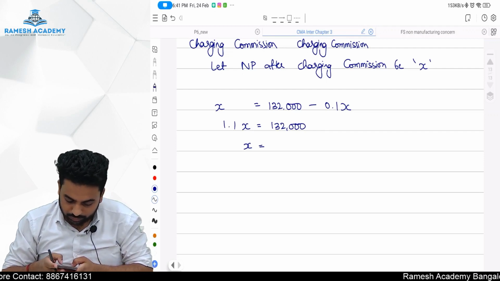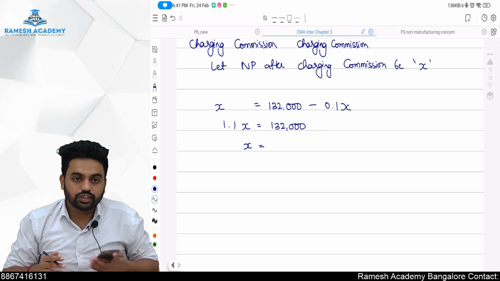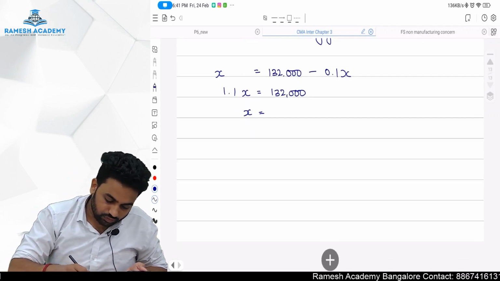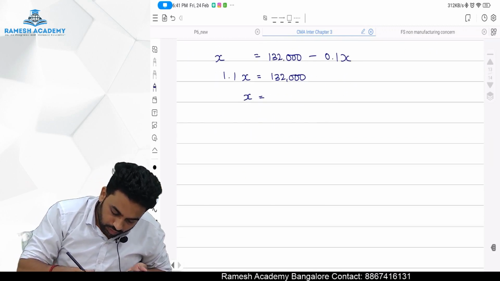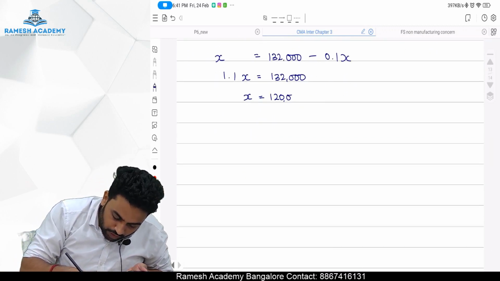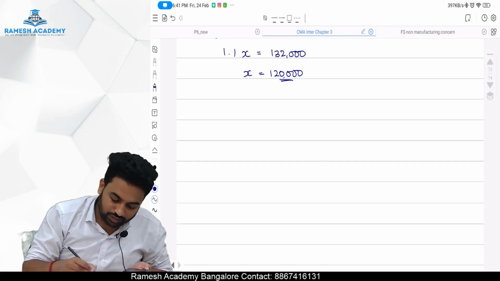132,000 divided by 1.1 comes to 1,20,000. X is equal to 1,20,000. So net profit after charging commission is 1,20,000.